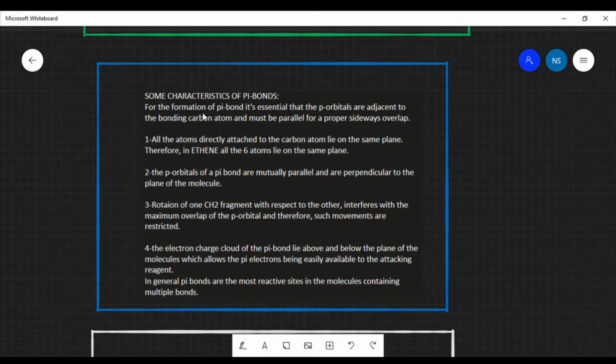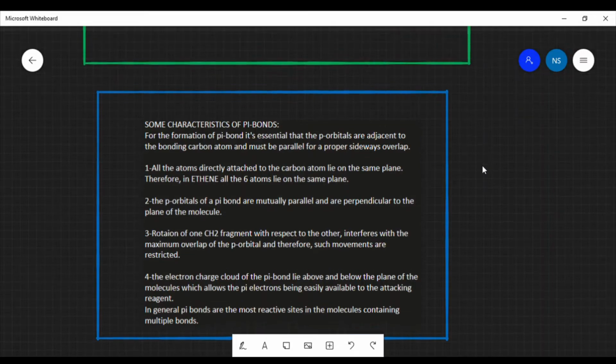For the formation of a pi bond, we need p orbitals which are adjacent to each other, that is adjacent to the carbon atom, and they must be parallel to each other also for proper sideways overlap.